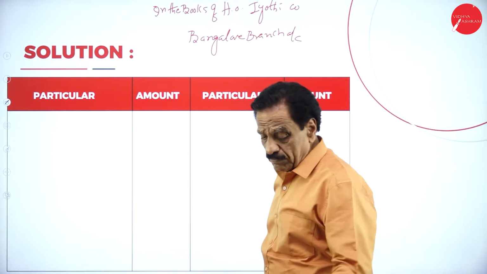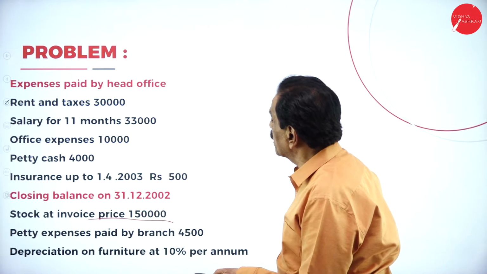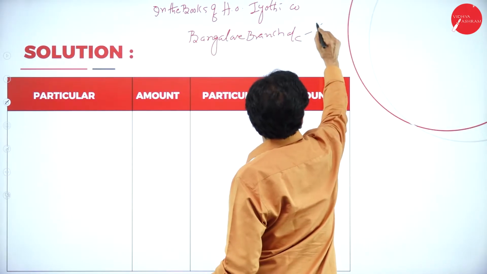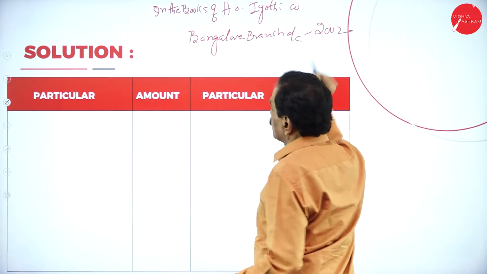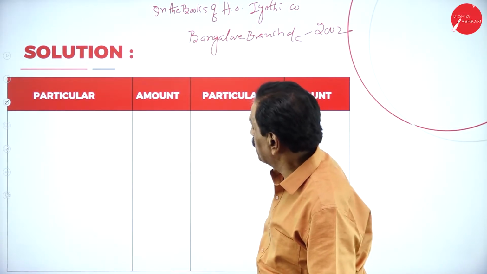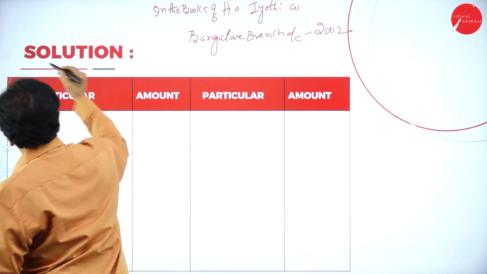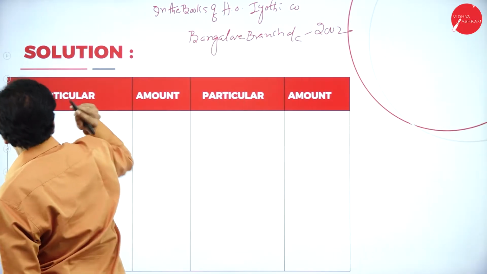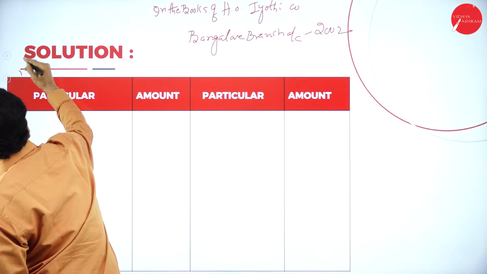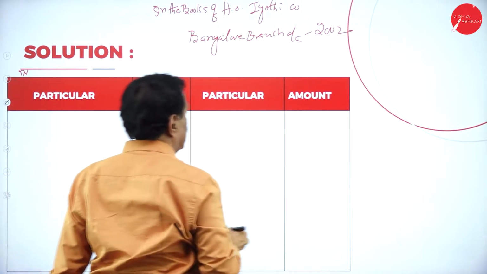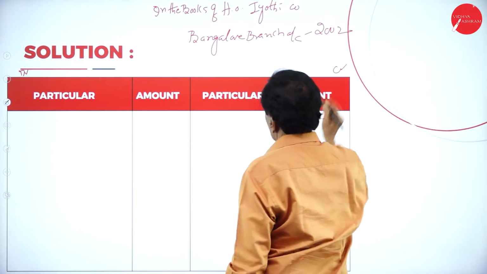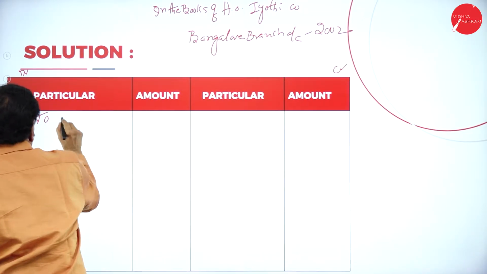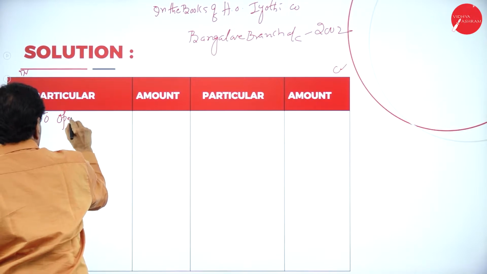So we start with the balance here. Here debit side, here credit side. Opening balance.